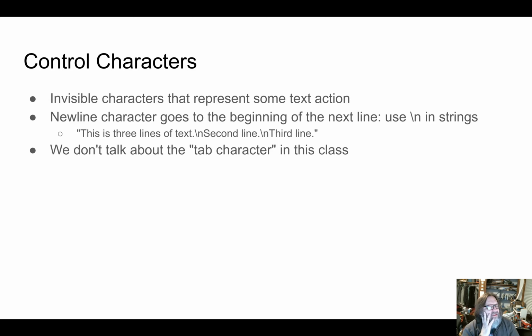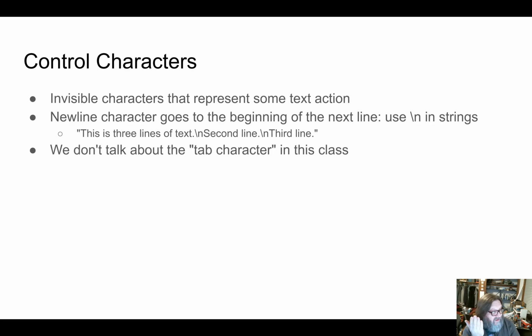The last topic is that we have these characters we call sometimes control characters because they don't actually print on the screen. Even the space character you can kind of think of as a character that prints on the screen, but a control character is sort of an action that does something. So for example, we have a character we call newline in Python. The newline character makes the text go to the beginning of the next line.